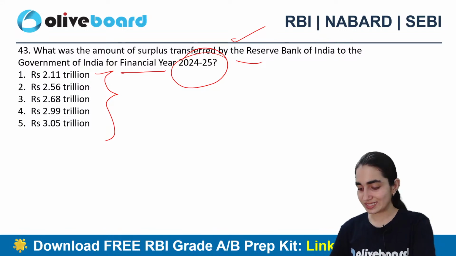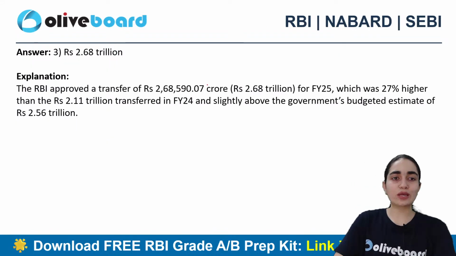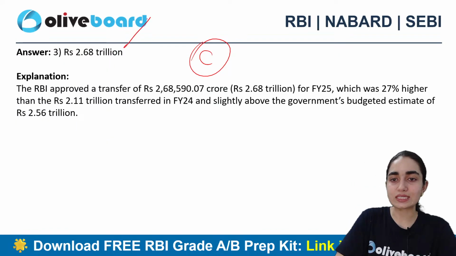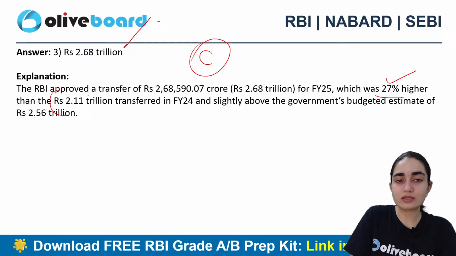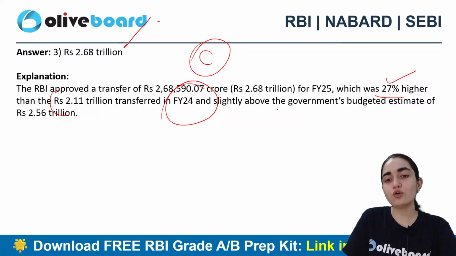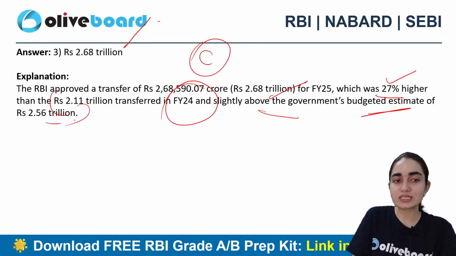All right, 2.68. Okay. Anyone else who wants to answer this question? Good. C is the correct answer. That is 2.68, right? Which was 27% higher than the 2.11 trillion transferred in financial year 24, slightly above the government's budgeted estimate of 2.56 trillion.